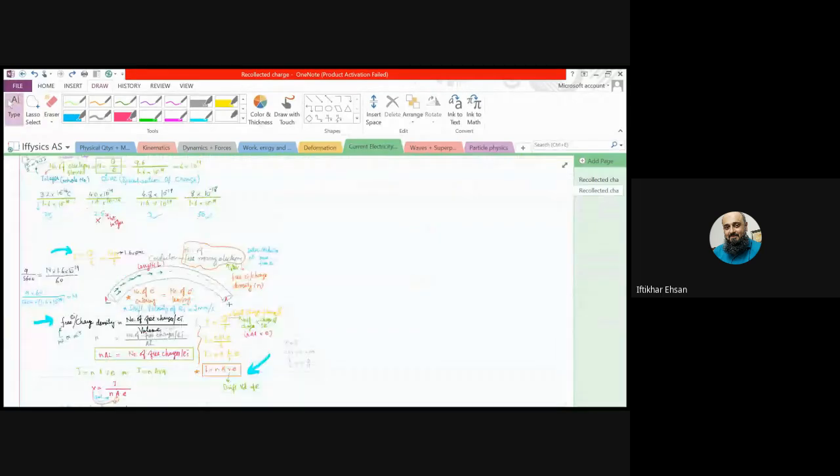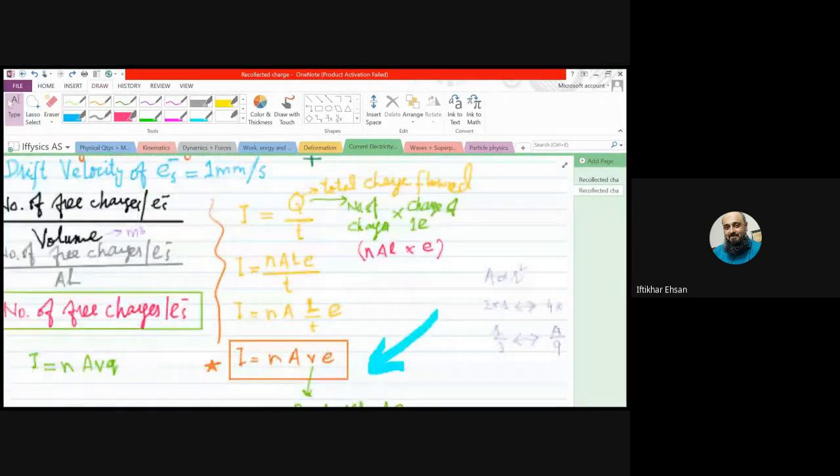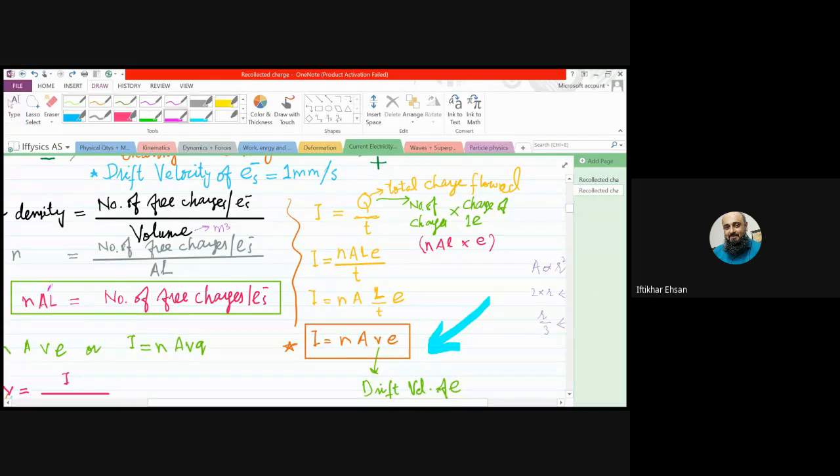What happens? We substitute this value here as the number of electrons, and multiply it with the charge on one electron. So we get the total charge which has flowed through the conductor. It's just like the number of chocolates multiplied by the cost of one chocolate.